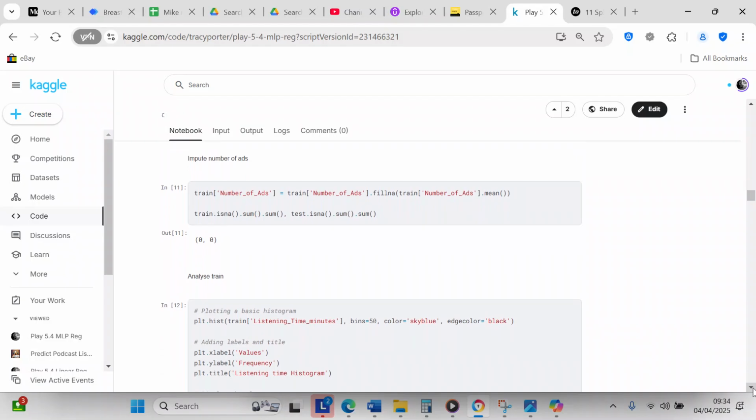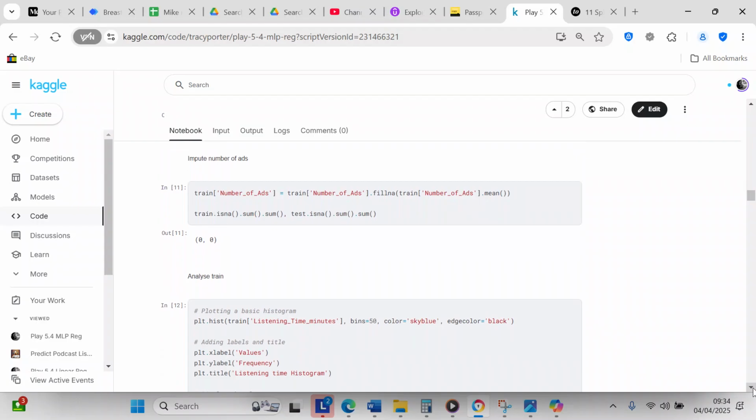And now we're going to impute the number of ads. We're going to take the number of ads in the train set and make it the mean.